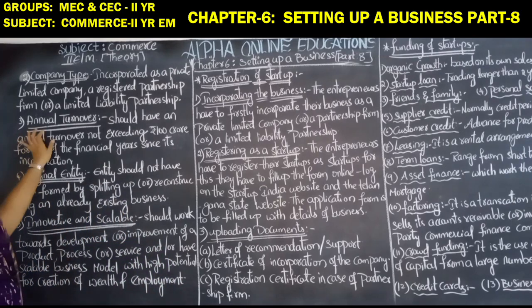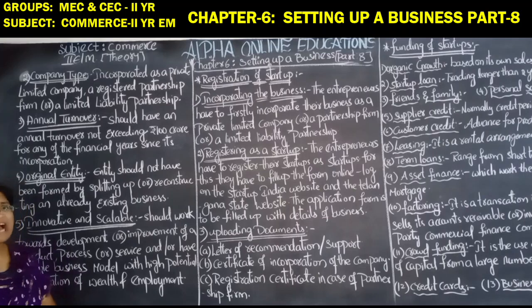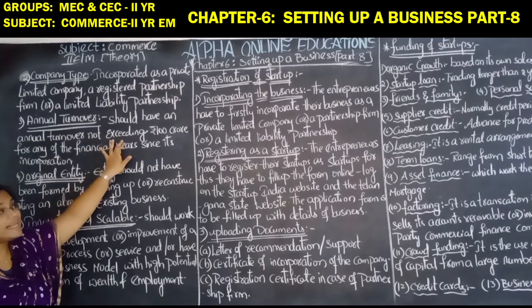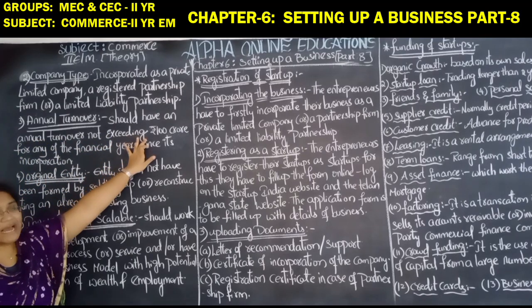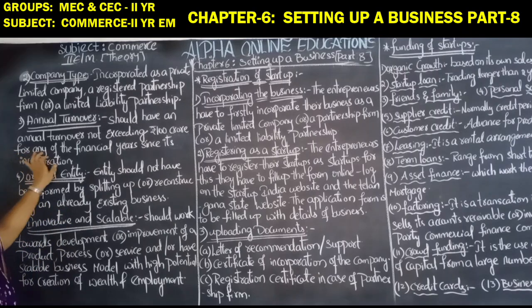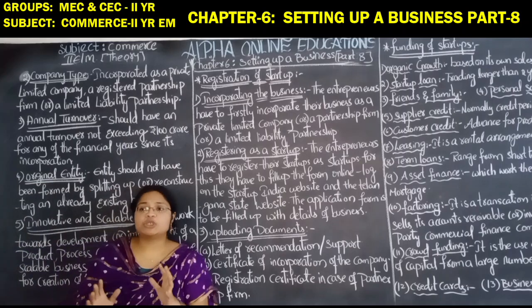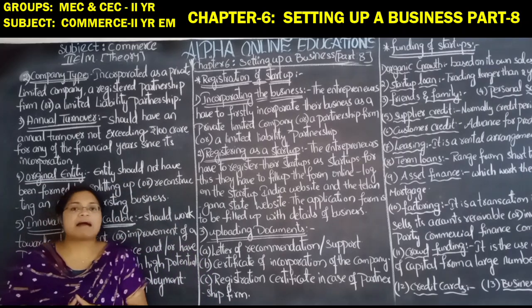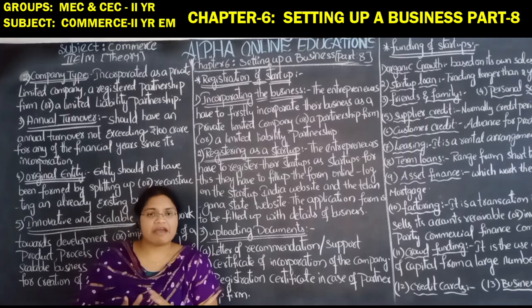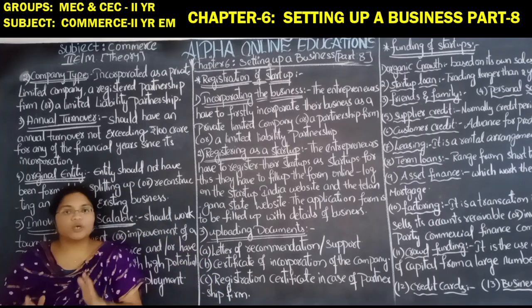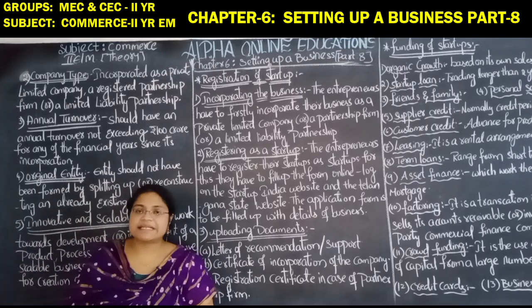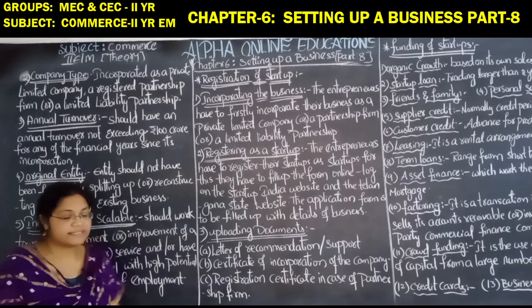Next, annual turnover. What will be the annual turnover? It should have an annual turnover not exceeding rupees 100 crores for any of the financial years since its incorporation. So since its incorporation, its turnover every year should not exceed rupees 100 crores. The turnover should not exceed that.